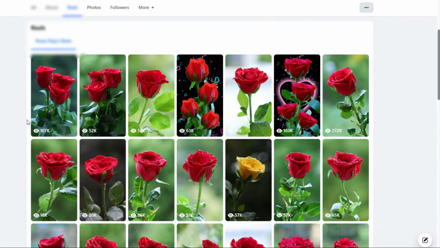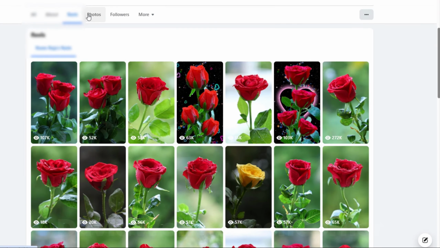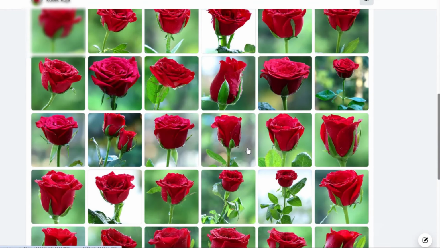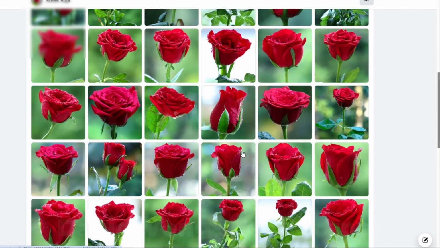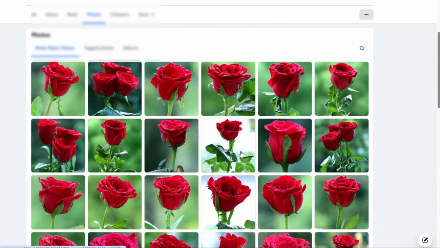Remember this little example I showed you of this Facebook account that I came across that has over 250,000 followers, and all they're posting is little videos and pictures of red roses. Let me jump over to their photo tab real quick. Look, here's their photo tab. All it is the same type of red roses over and over and over again. Do you think our photo generation tool is capable of generating images like this? 100%. I mean, we can create much better images than these.